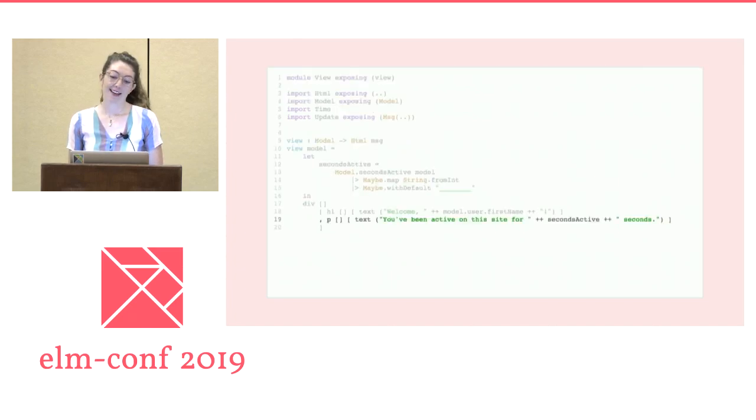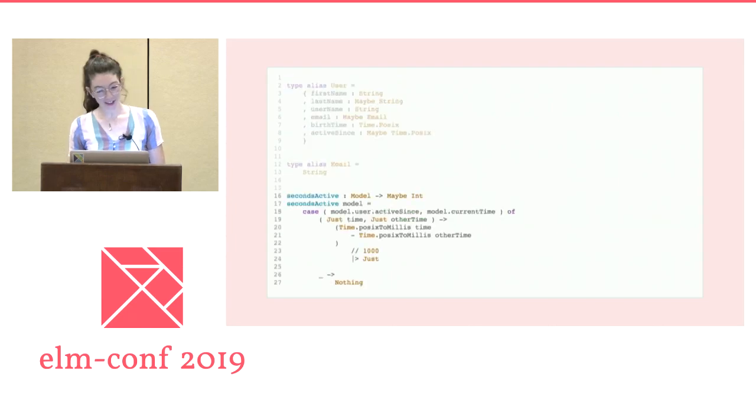At any rate, we know that our integration test doesn't yet test that the view includes the text, "You've been active on this site for 1 second." Searching for the phrase, "You've been active on this site" in the codebase, we land in the view file. In a let block, it looks like we're defining a seconds active variable. To find this value, it looks like we're using a function from the model module that returns a maybe integer. We're defaulting to some underscores in the view if the user hasn't been active, and then we're using this string in the view. This code means that there's a function called seconds active somewhere that we should be able to write some unit tests against.